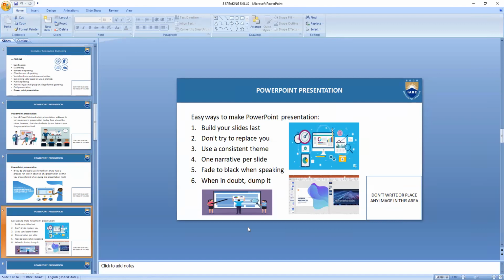When you have read it several times, now you know where you have to place your slides. You must now recognize where you have to place your slides.